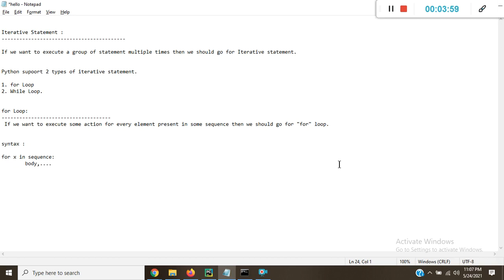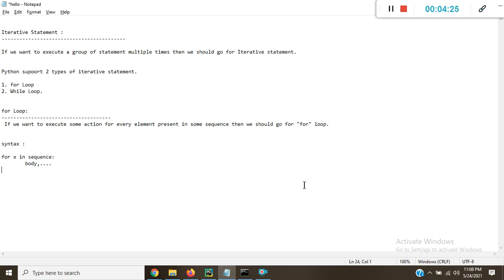So this is our for loop. What is a sequence in a for loop? The sequence can be a string or any collection. The body will execute for every element present in the sequence.